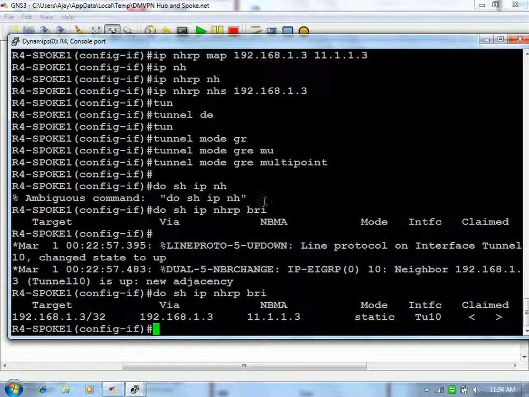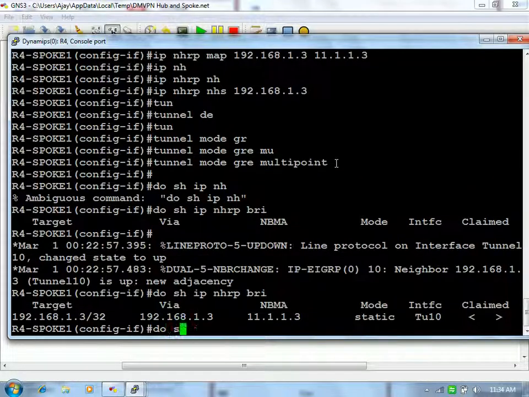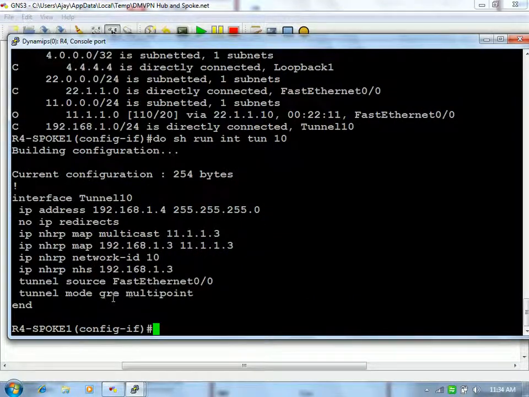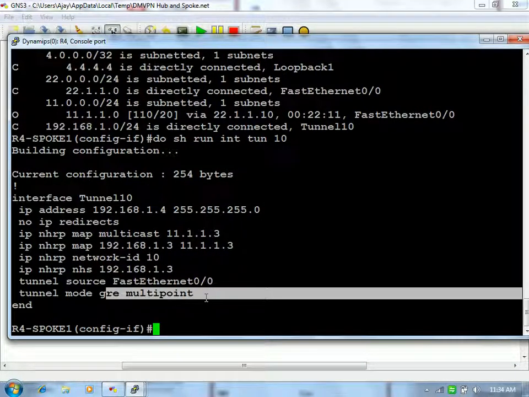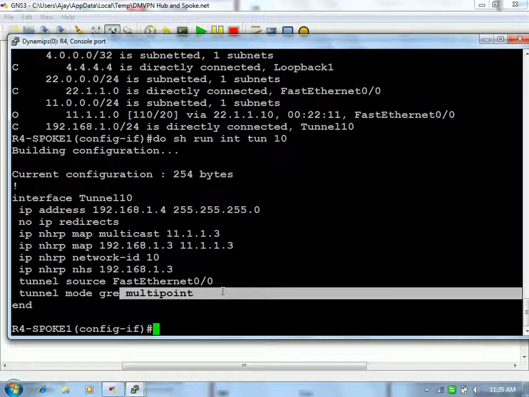But if you don't specify this multi-point behavior and still have the routing updates, R5 has not been configured, that's why you are not getting the routing updates of R5. R5 is plain. But my point was, if you don't specify this, it will never register. Either you configure this tunnel interface as static, or by default, if you don't specify this command, it is taken as static only, and hence you have to specify the destination.